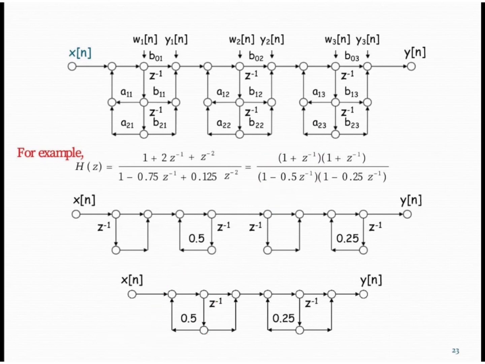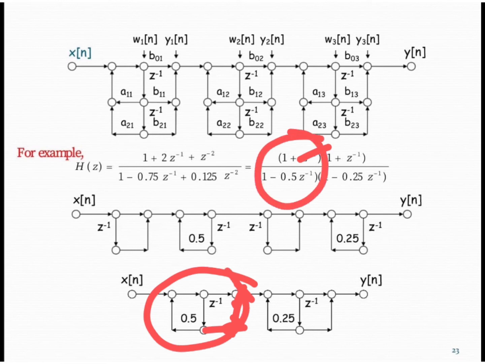Now we need to implement the numerator, 1 plus z inverse. First we directly connect x of n, and the z inverse term has no coefficient value, so we directly connect it with the adder. So we have implemented one individual part of the factored system function.